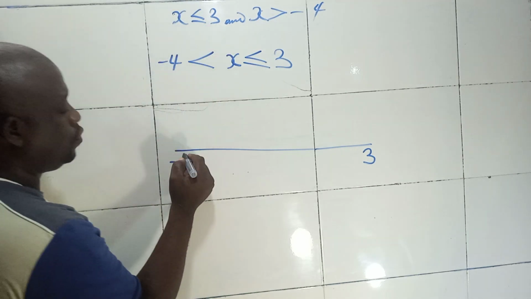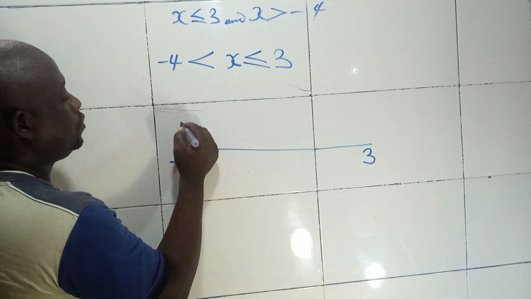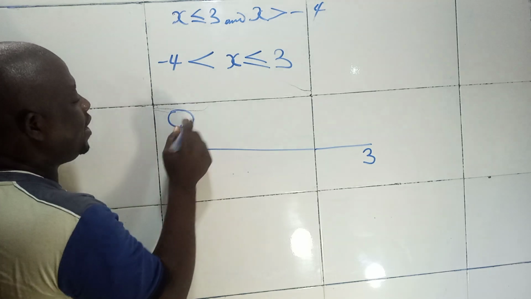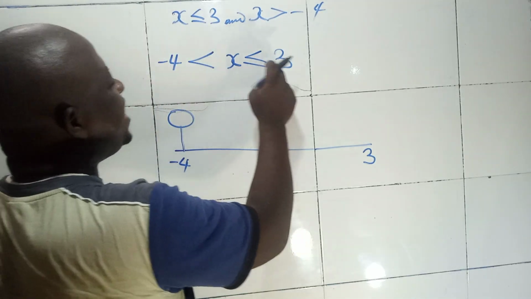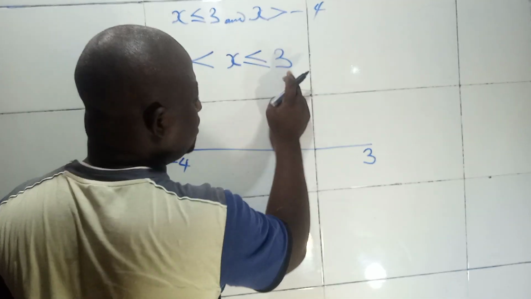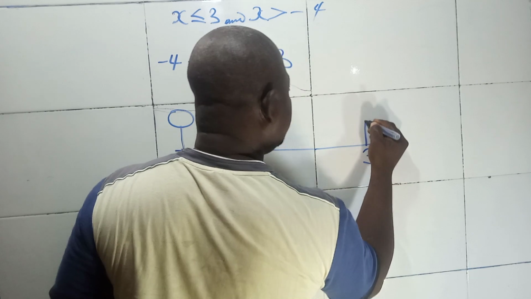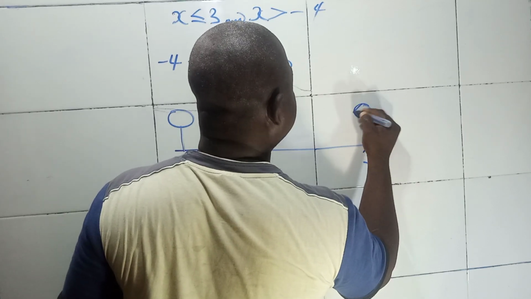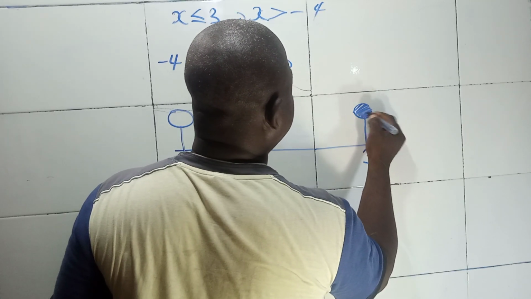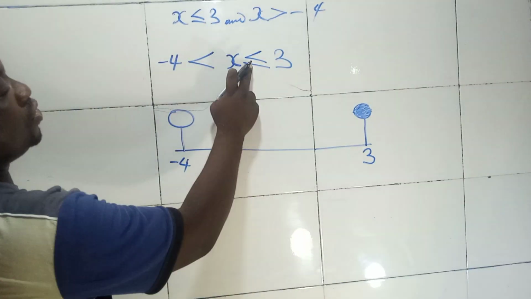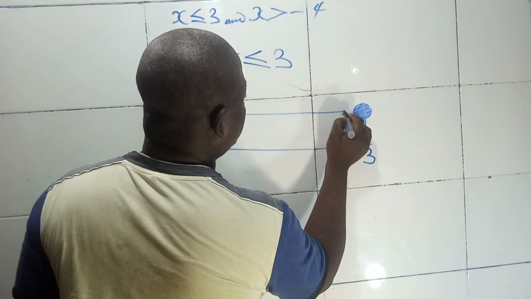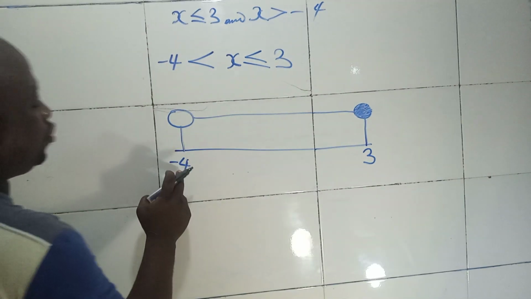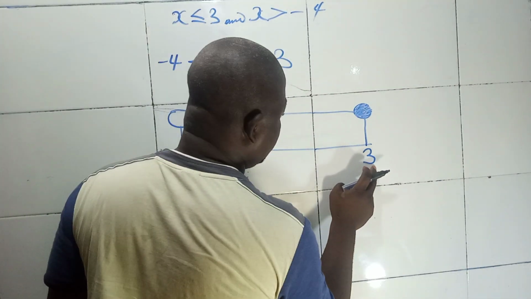For you to draw this, you come to minus 4. You draw your circle, an empty circle. You go to x is less than or equal to what? 3. This is 3. You draw your circle, but it has to be what? Shaded. It has to be shaded because of this equal to sign. Then you join the two together, meaning that in between minus 4 and 3 are what? The possible values of x.